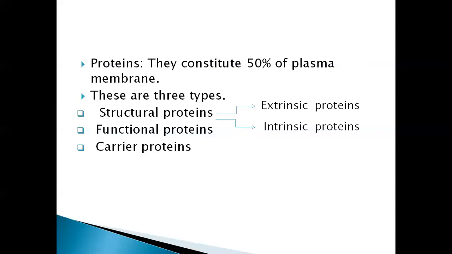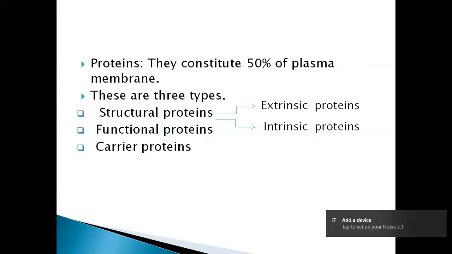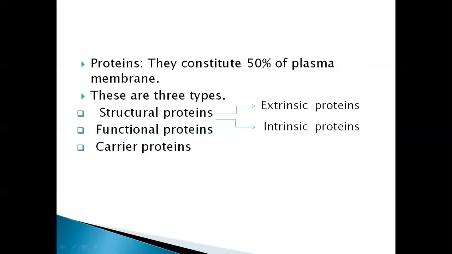Examples for these functional proteins are acid phosphatase, alkaline phosphatase, RNase. These functional proteins also help in the transportation of different materials across the membrane.